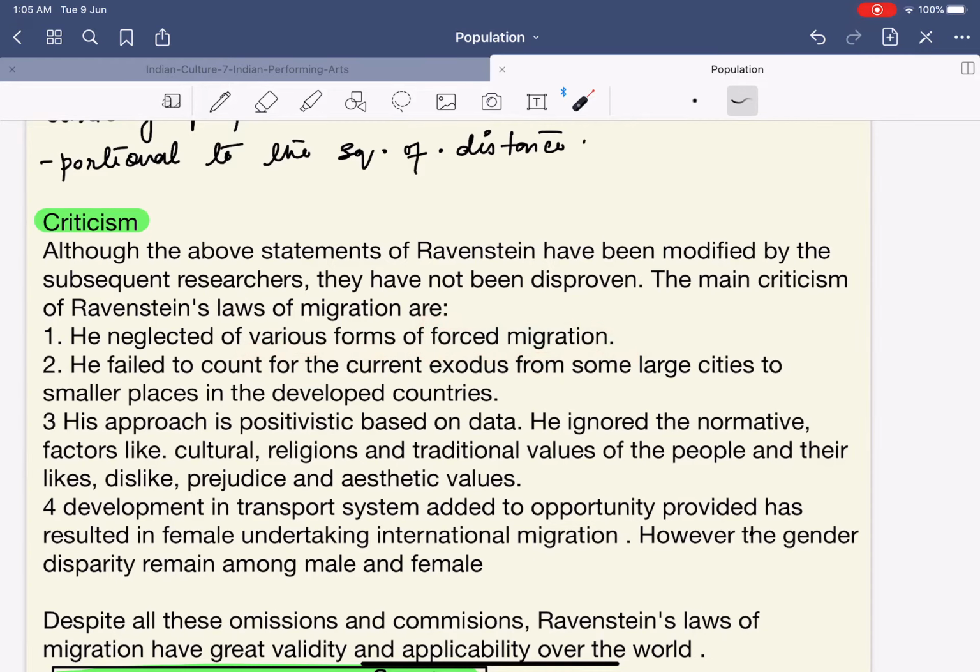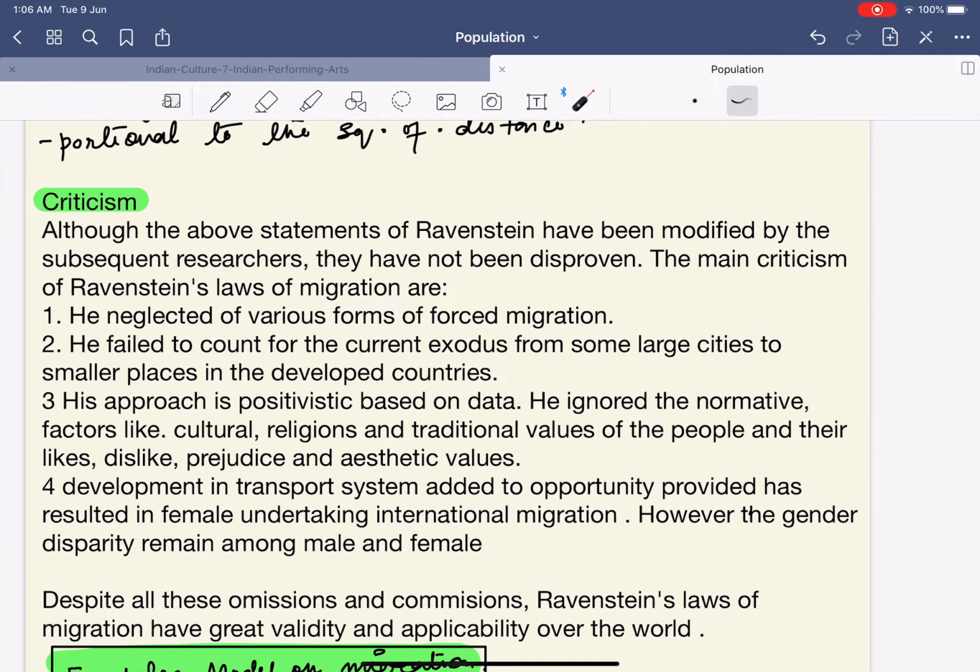Now let us even analyze the present trends of the COVID migration or the reverse migration. Why is the migration occurring? The migration is occurring because of the COVID pandemic. Where? In the destination cities itself. The government is not able to provide them adequate healthcare facilities. Hence, the people are migrating out of the town. Number one. Number two, again, he failed to count the current exodus from some large cities to smaller places in